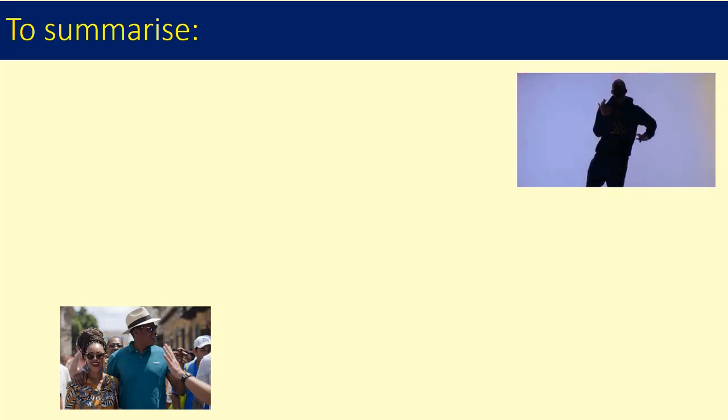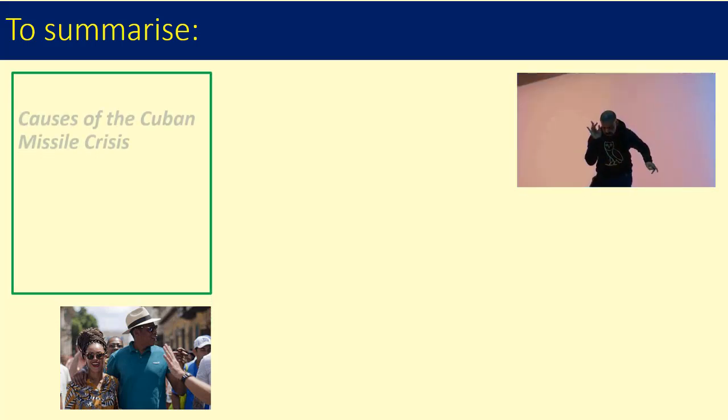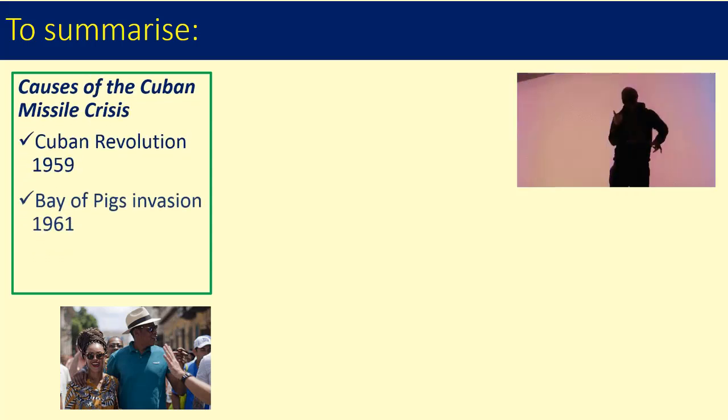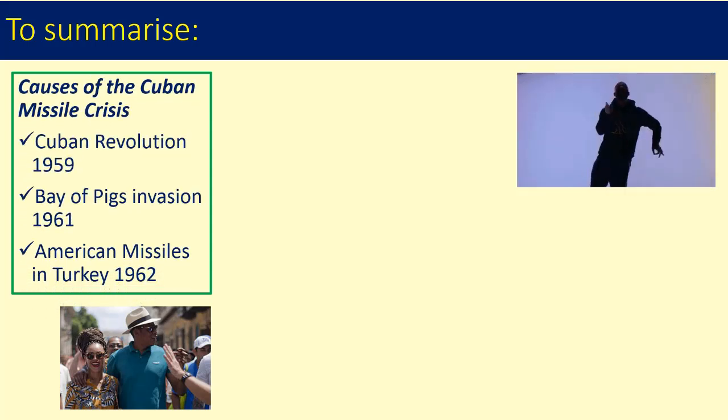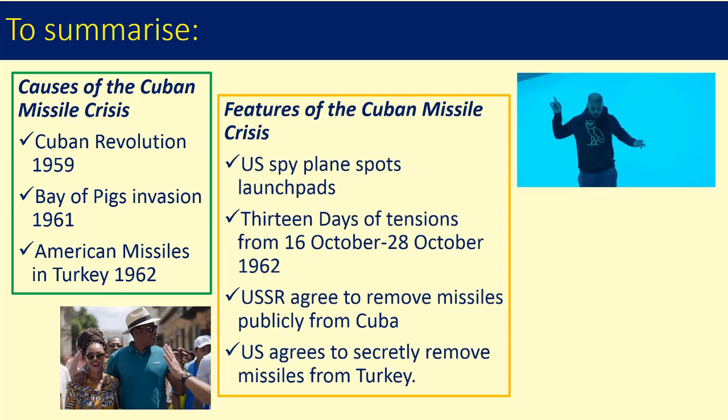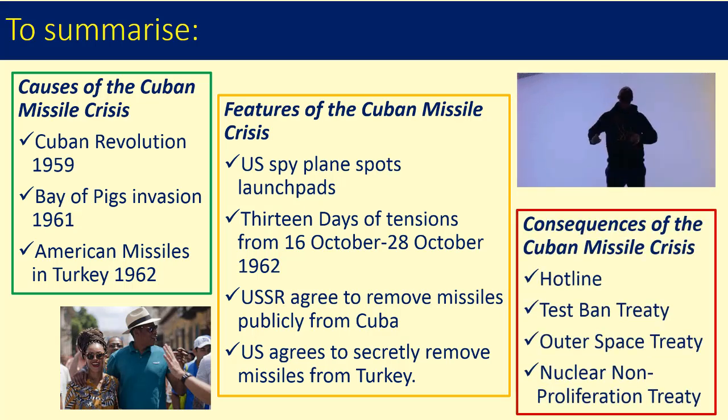So, to summarise, 3 causes of the Cuban Missile Crisis: the Cuban Revolution, the Bay of Pigs invasion, and American missiles in Turkey. Remember this as CBA. Key features of the Cuban Missile Crisis include the 13 days of tension and then the final agreement to remove missiles from Cuba and Turkey. And 4 key consequences of the Cuban Missile Crisis: short term, the Hotline and Test Ban Treaty, and long term, the Outer Space Treaty and Nuclear Non-Proliferation Treaty.